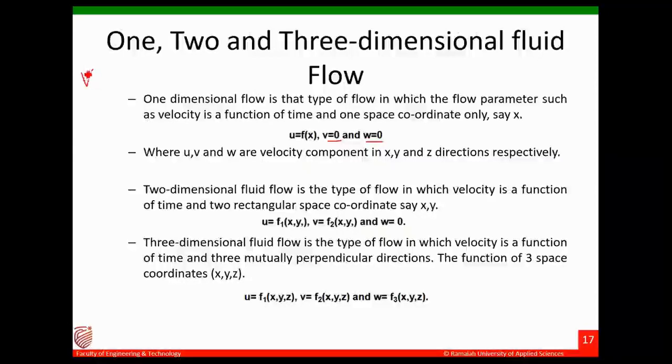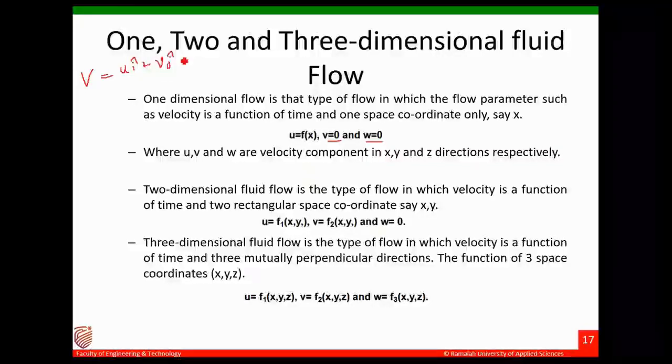If I draw the velocity vector, V can be written as ui plus vj plus wk, the velocity field, where u is the velocity in x direction, v in y direction, w in z direction.